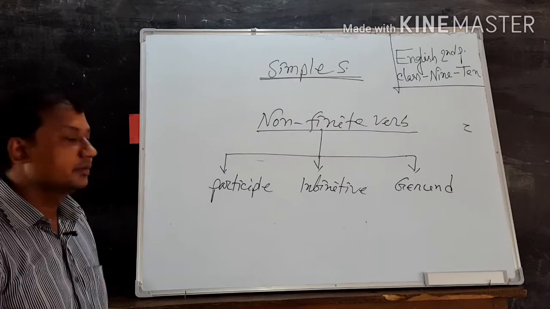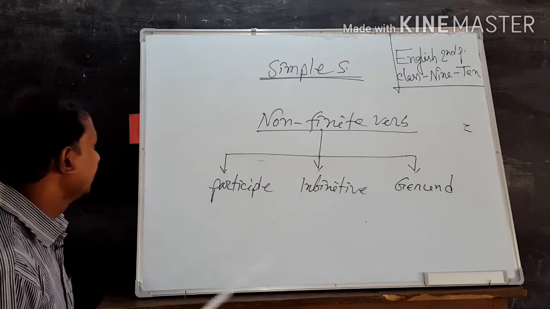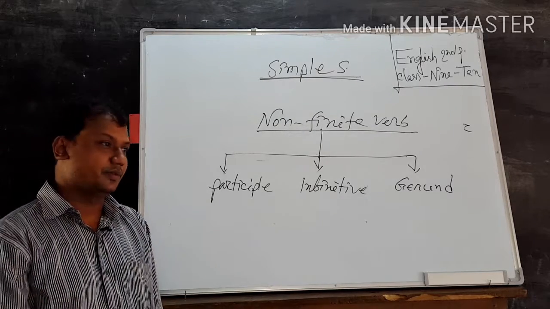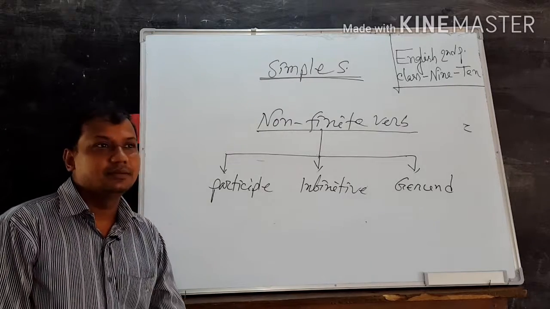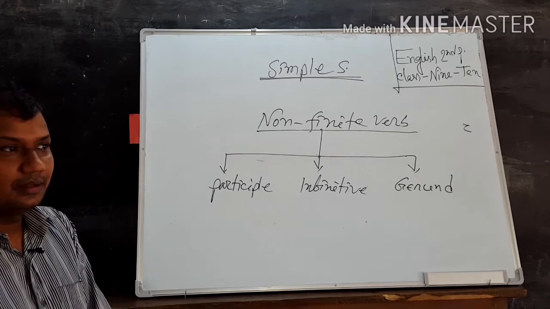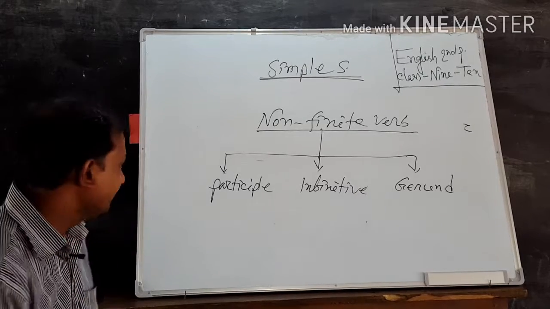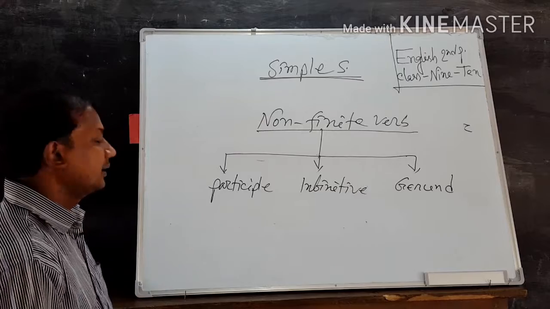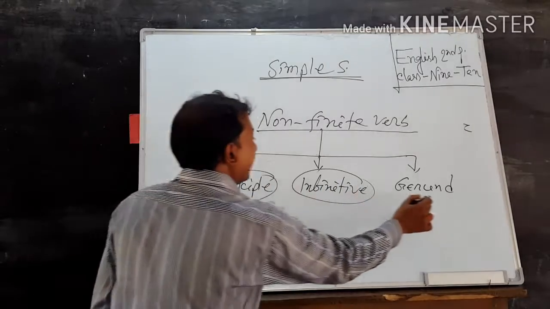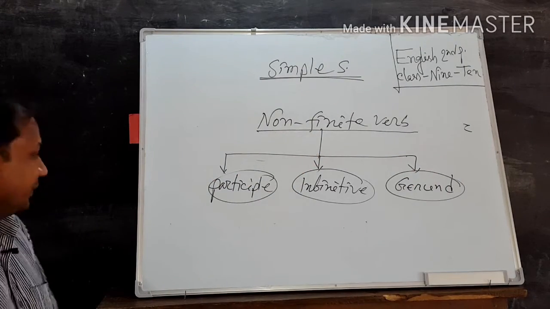Dear learners, we sometimes need participle, infinitive, and gerund to make a simple sentence, or for changing from simple to complex, complex to simple. If we want to change a complex sentence into simple sentence, sometimes we need non-finite verb. Here participle, infinitive, and gerund we must need to make a simple sentence.